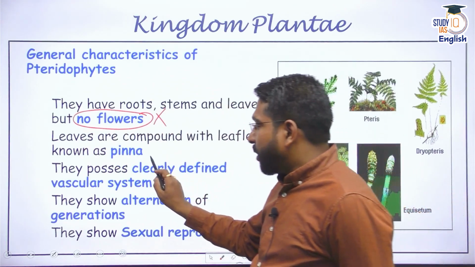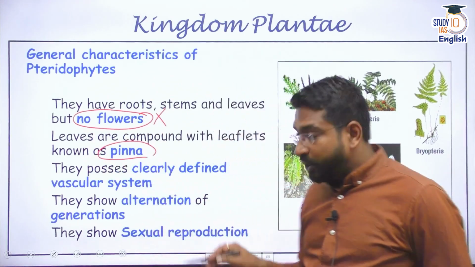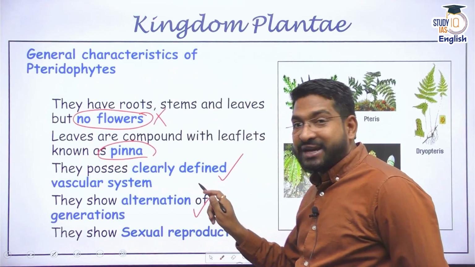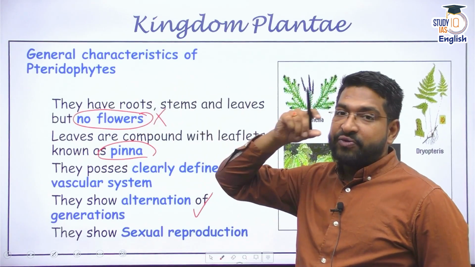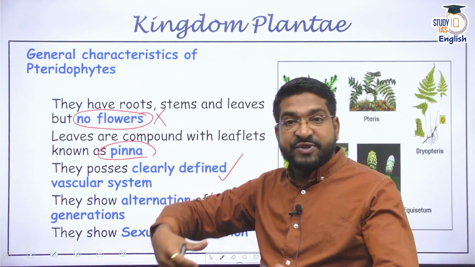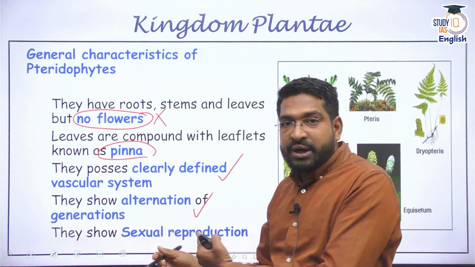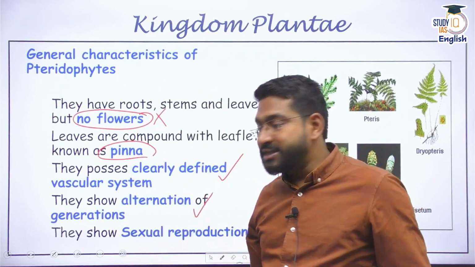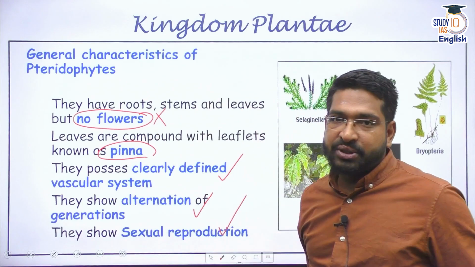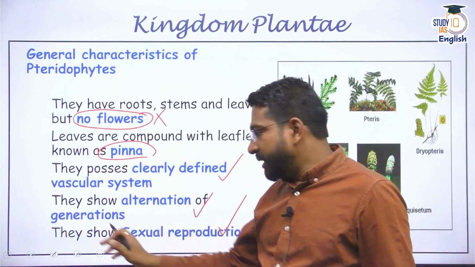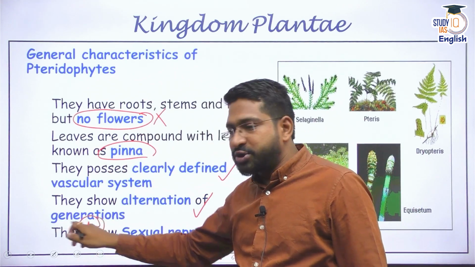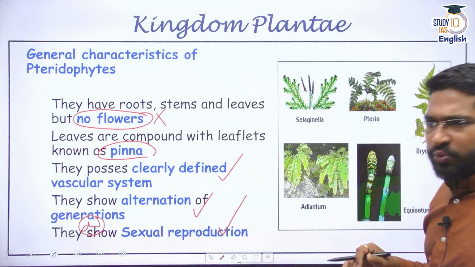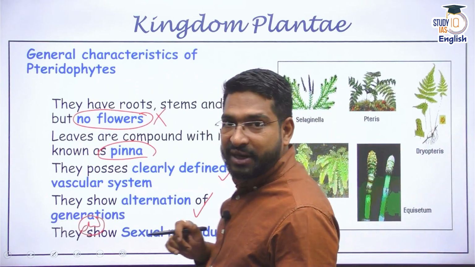Their leaves are also known as pinna. They do have a vascular system, xylem and phloem. They also show alternation of generation. In fact, pteridophytes, which are plants we can see, show alternation of generation. Many times the plant will have haploid cells, and the plant will also have diploid cells, depending on the sexual reproduction. They show sexual as well as asexual reproduction. All right. So there are many examples of this. Next time when you watch in a garden, do make a note of that.